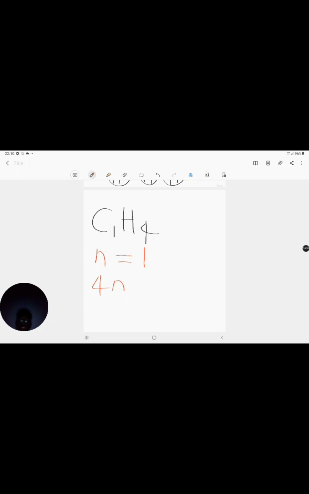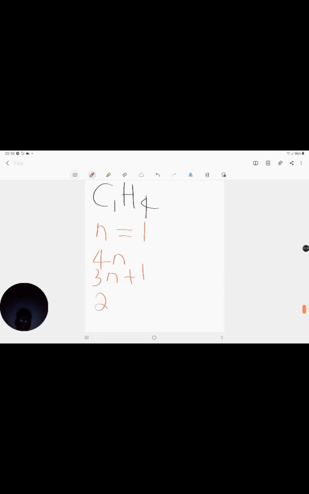There are so many ways of doing this, so I'm just going to try out a few different ways first. I could say I'm going to need 3 of these N's, because N is 1, then I'm going to need plus 1. Or I could say I need 2 of these N's. In this case, N is 1, so 2N plus 2, because 2 times 1 is 2, plus 2 is 4, right? So I could go from 4, I could go from 3, and I could go from 2.